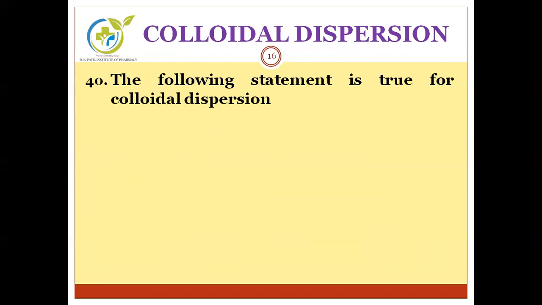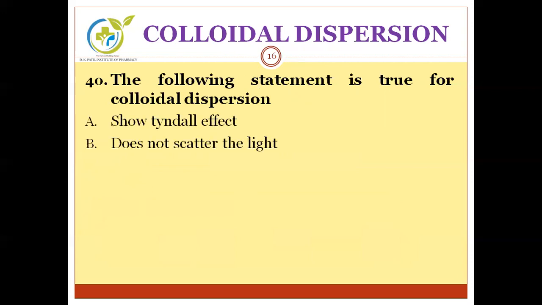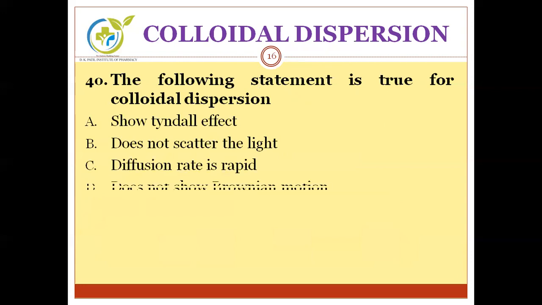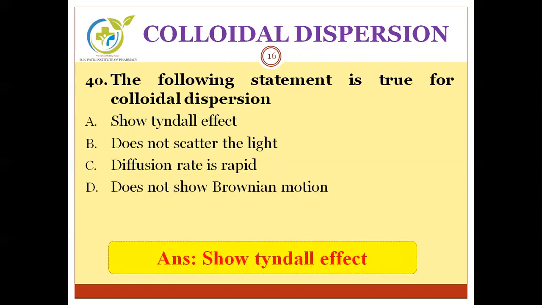Next question. The following statement is true for colloidal dispersion. We have to find out the true statement. First one, show Tyndall effect; does not scatter the light; diffusion rate is rapid; last, does not show Brownian motion. Can you guess the correct answer? Correct answer is show Tyndall effect. As we all know, colloidal dispersion shows Tyndall effect by illuminating the path through which a beam of light is passed.